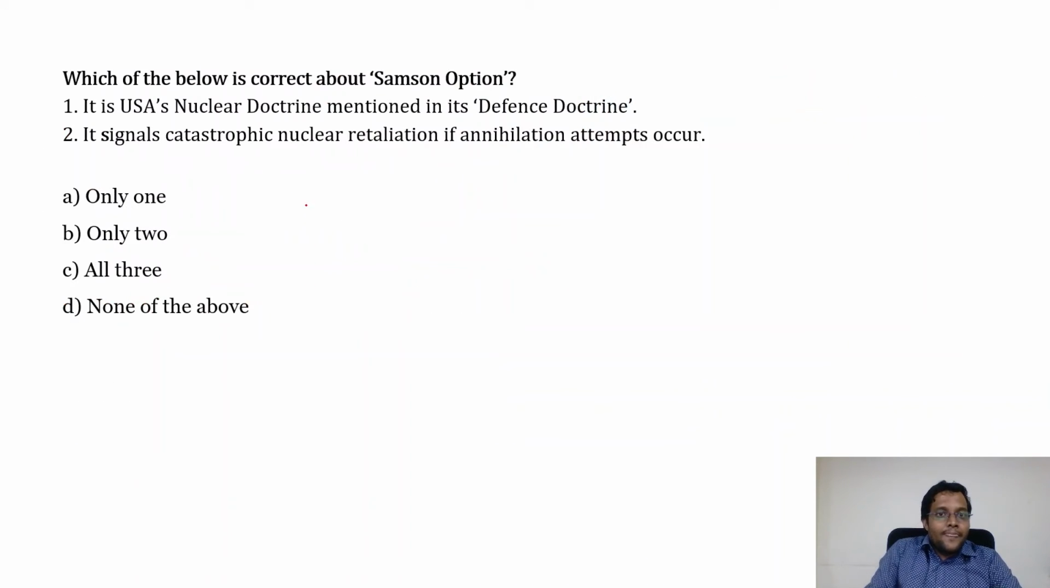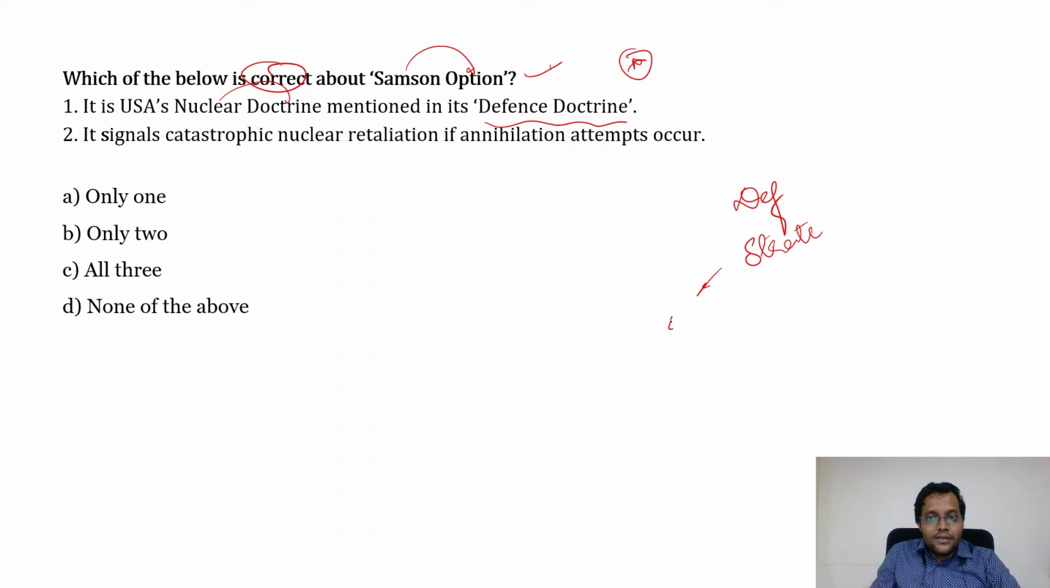Right. The next question is, which of the following is correct about Samson option? Remember, it's a lot in the news because of the recent conflict. So it is USA's nuclear doctrine mentioned in its defense doctrine. Okay, so you might know that there is a strategic doctrine that every country has. It could be a marine strategy, etc. So the option is saying it is USA's nuclear doctrine, although many people know that the US administration is called Uncle Sam, but the Samson option is not USA's but Israel's doctrine. Okay, so statement 1 is wrong.